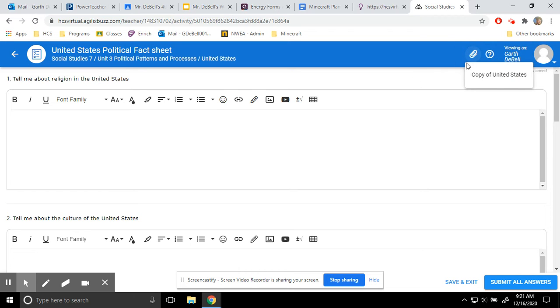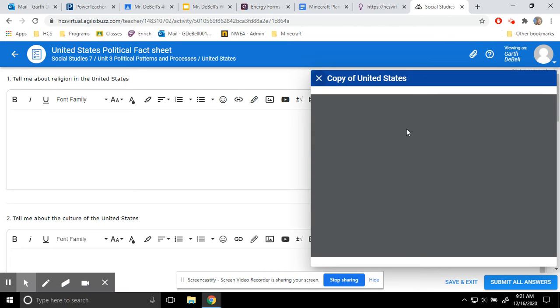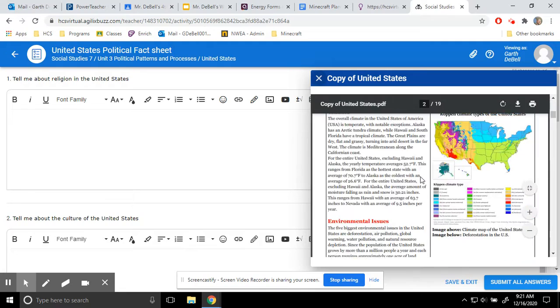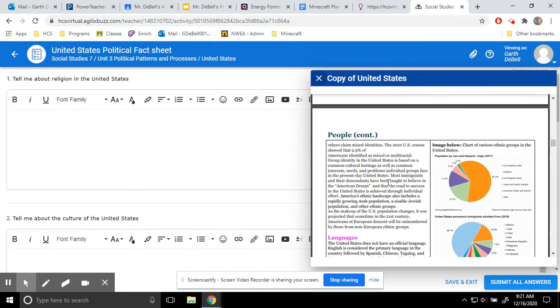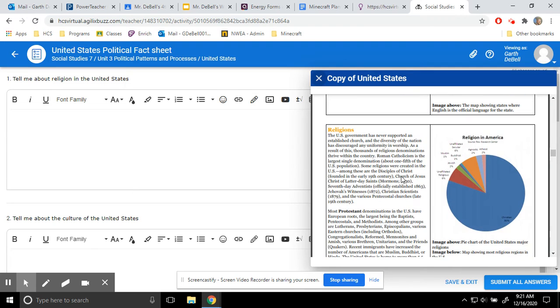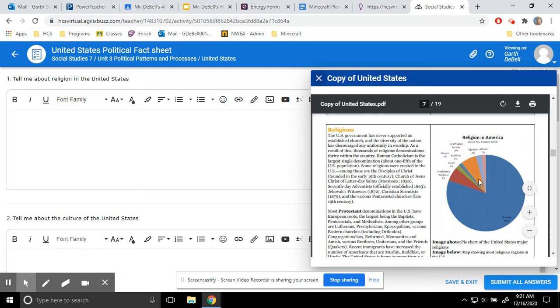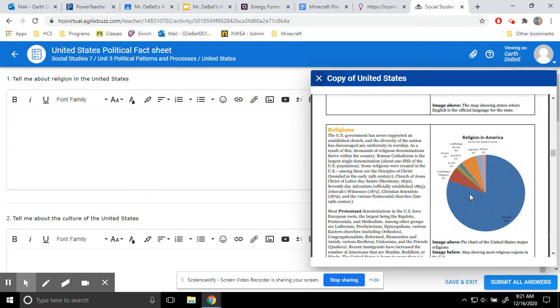So in the religion part of the United States, if you're not familiar with the information, all you need to do is go down to the religion section. Let's see, it's not religion. Here we go, religion. And so, read over this, look at this chart, and then just give me some information. All right, it's not super hard.